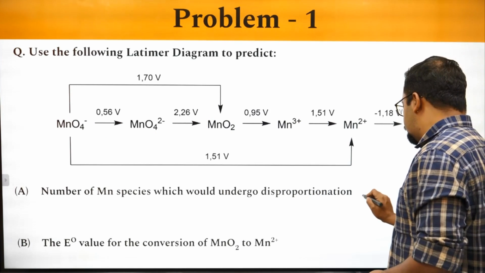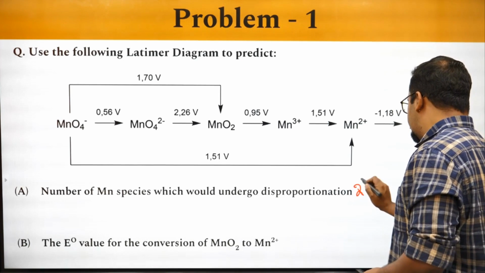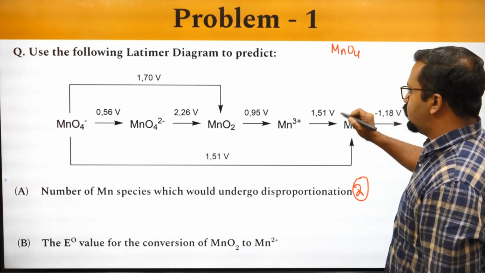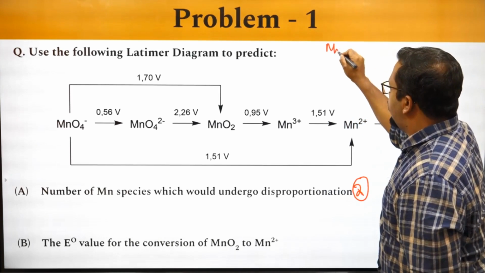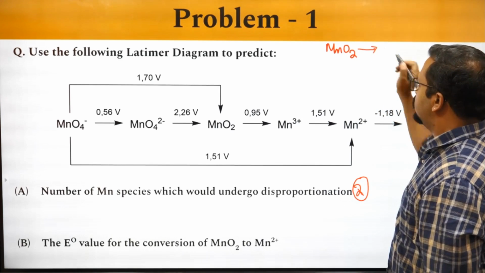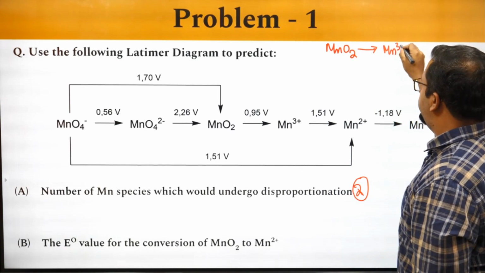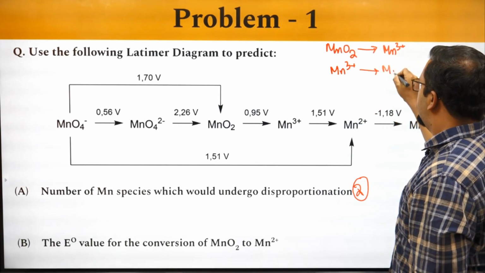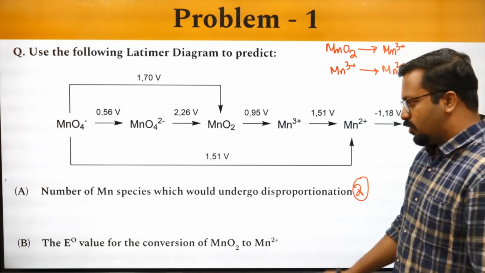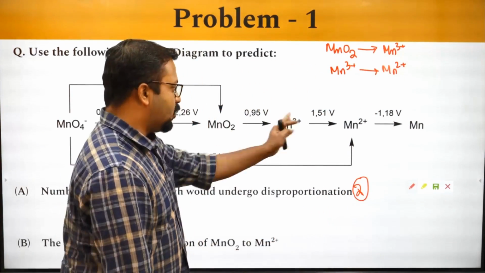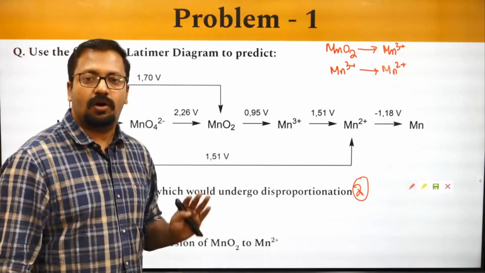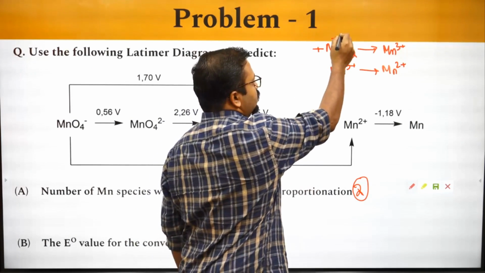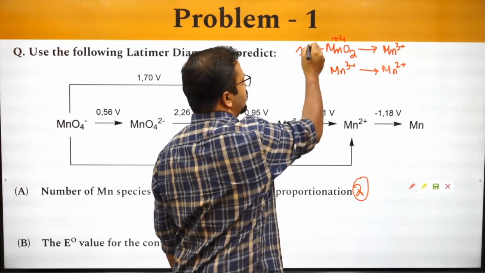So the answer for this was 2. For this, how would we write? MnO2 changing into Mn3 plus, and Mn3 plus changing into Mn2 plus. How many electrons are lost or gained? What is the process? It is undergoing reduction, so electrons are being gained. How many electrons are being gained? Mn in plus 4 changes to plus 3, 1 electron.